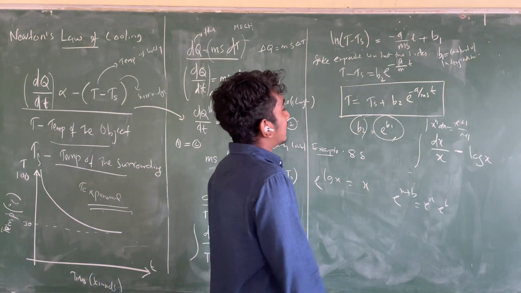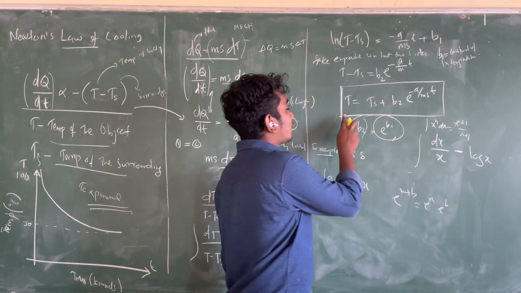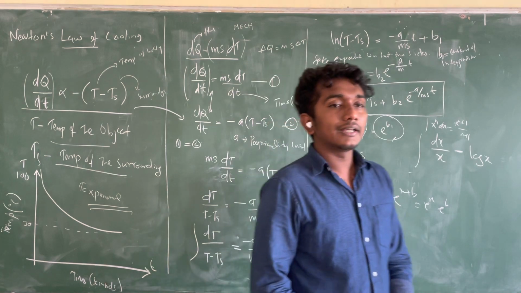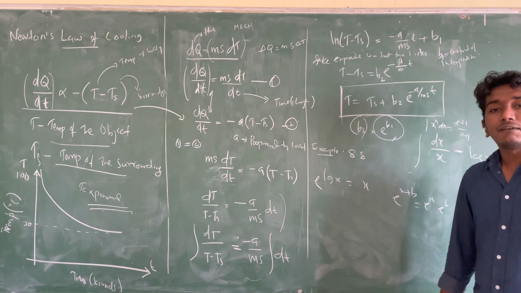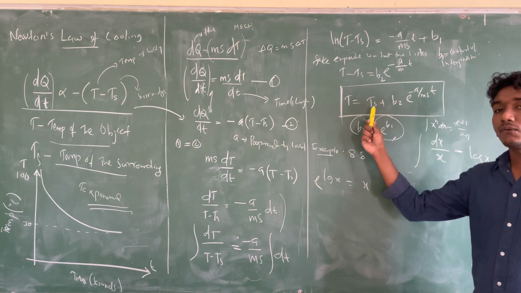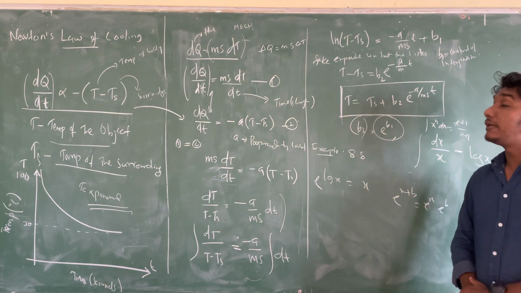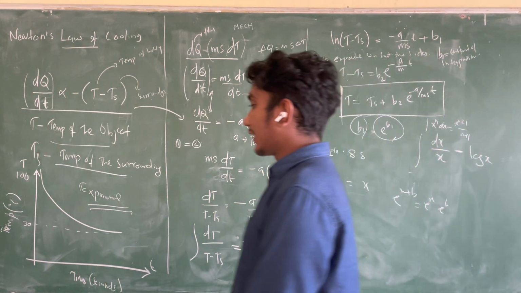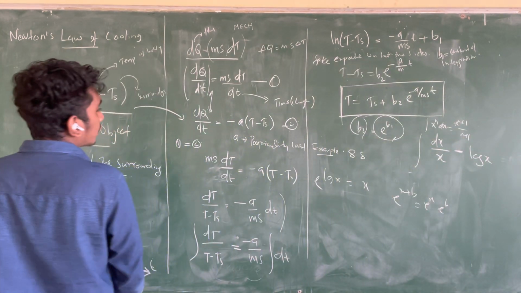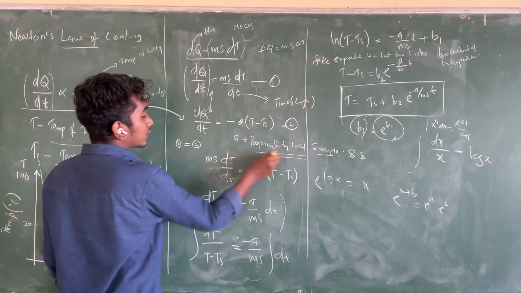And then what is T? T is the temperature of the body, equal to Ts. What is Ts? Temperature of surrounding, plus B into e raised to minus a by ms into t, where a is a constant of proportionality or Newton's constant.